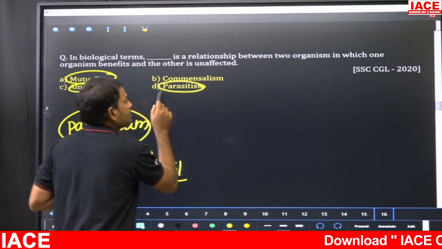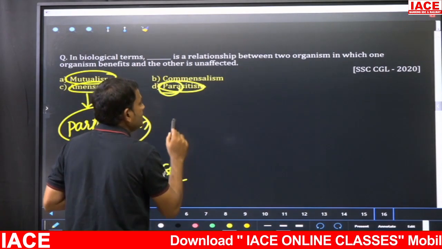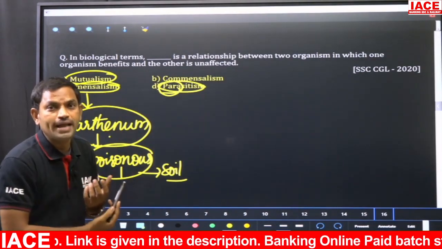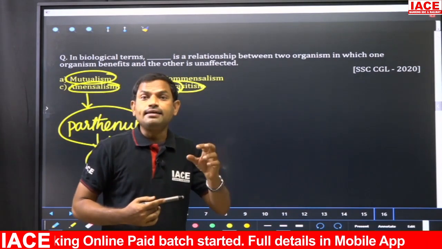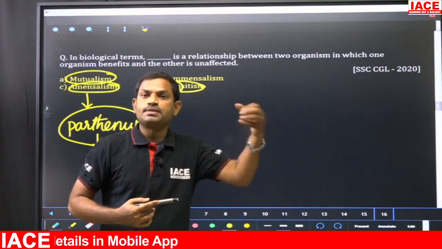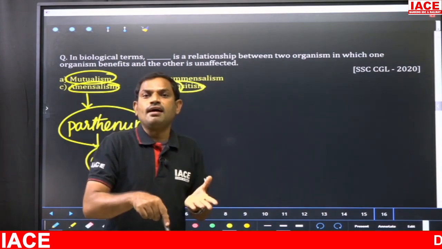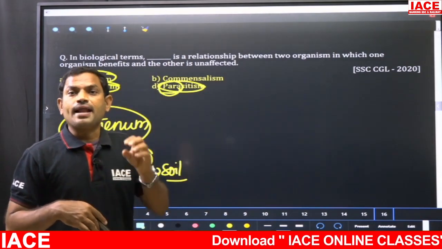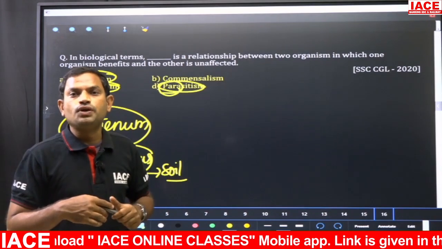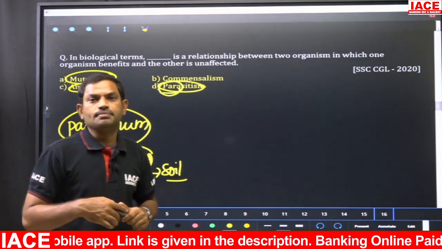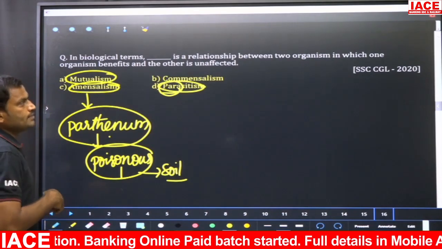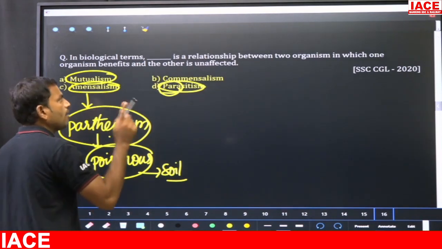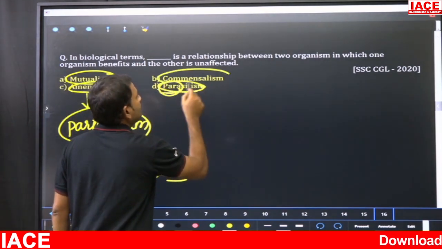Then parasitism: para means by the side, site means food grain. So one food grain can be shared by two organisms. One organism feeds on some substance, and another organism feeds on this organism. That is called parasitism, and it can be clearly observed in disease causing microorganisms. Then commensalism is the biological relationship between two organisms in which one organism benefits and the other is unaffected.